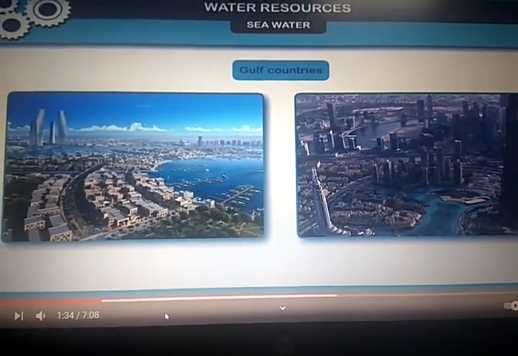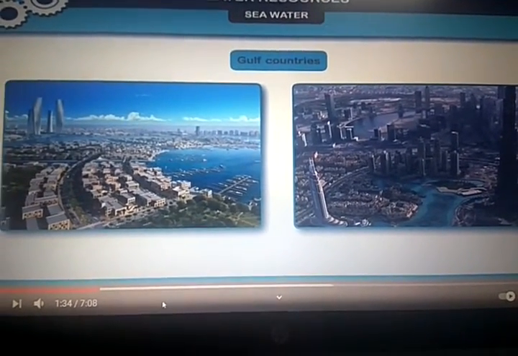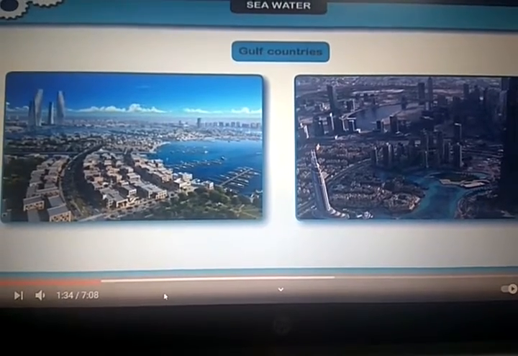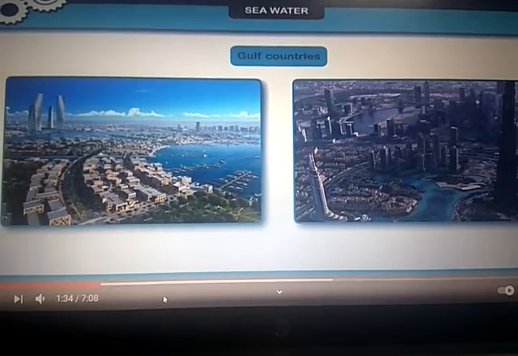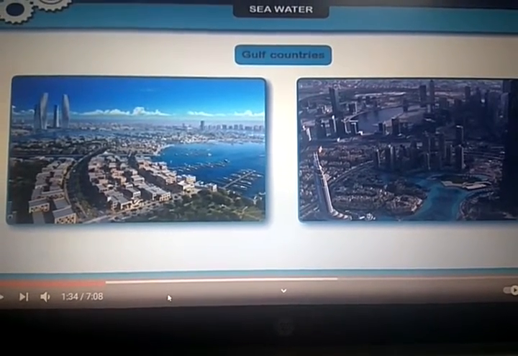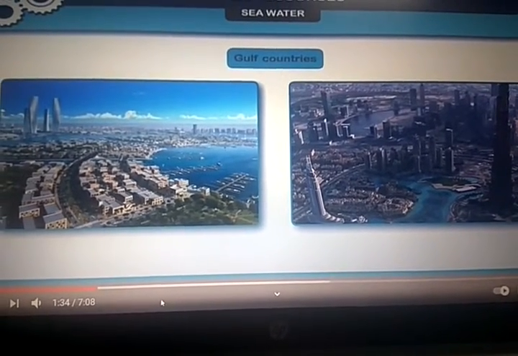But in our area, fortunately, we get ample amount of water, but we have to use it judiciously, right? हमें इसे विवेक पूर्वक यूज करना चाहिए, right? वाटर को.